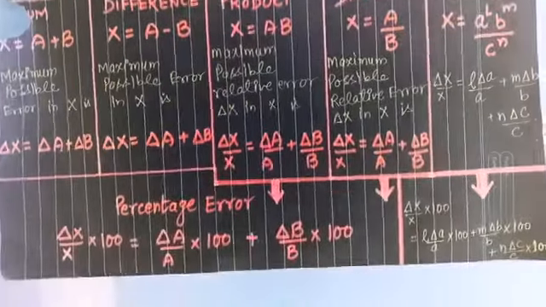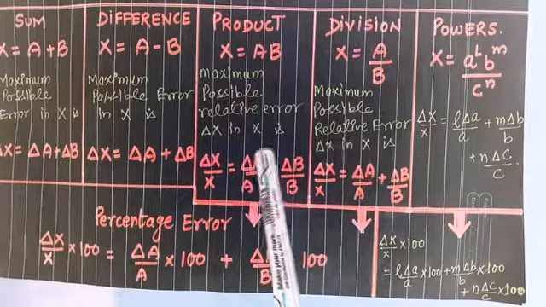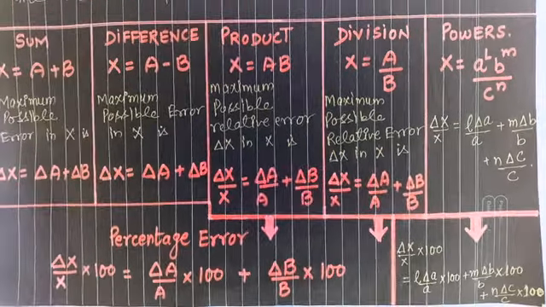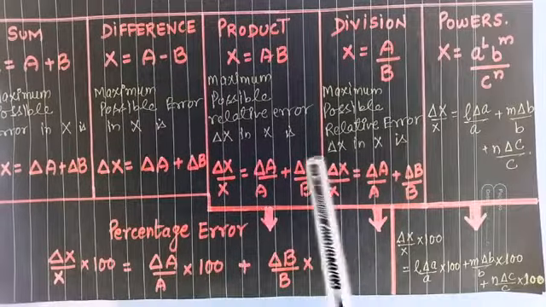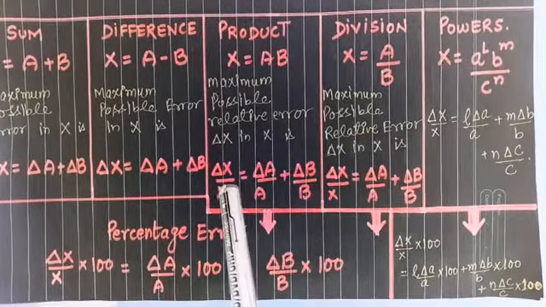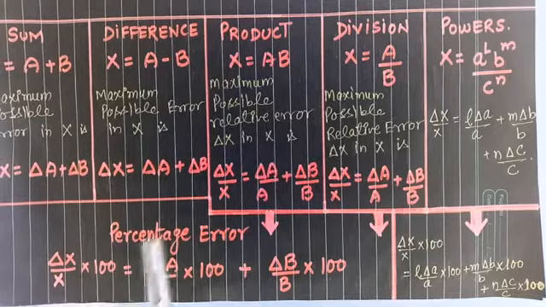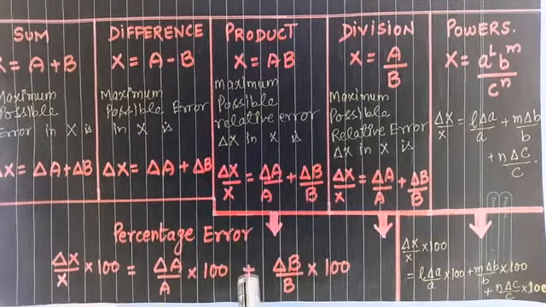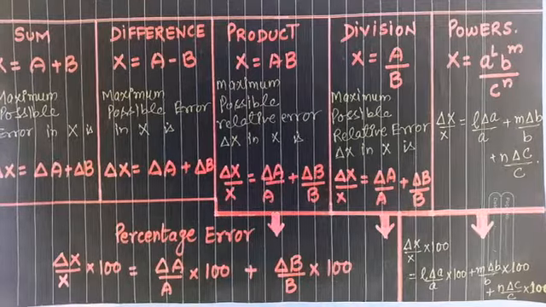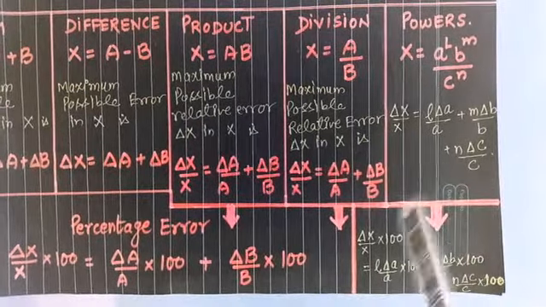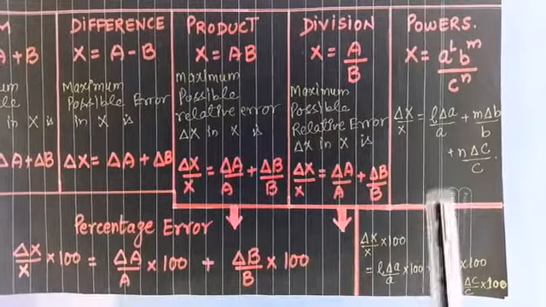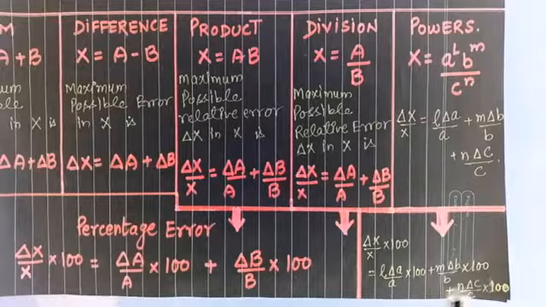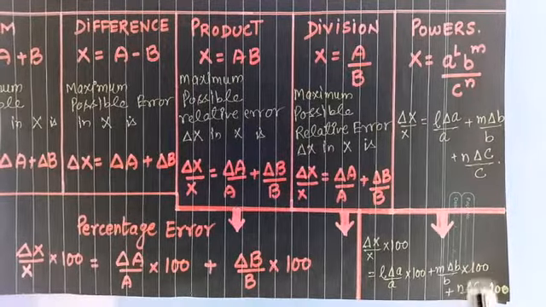Then from the product or division or the powers, we can find the percentage error. Simply what we do, in the formulas involved, we multiply each term by 100. Delta x upon x into 100 is equal to delta A upon A into 100 plus delta B upon B into 100, for both the formulas. And similarly for the powers, delta x upon x into 100 is equal to L times delta A upon A into 100 plus M times delta B upon B into 100 plus N times delta C upon C into 100.